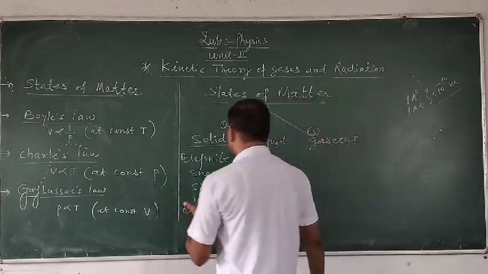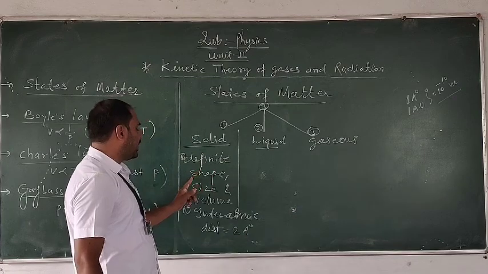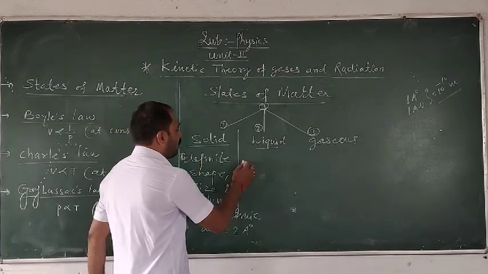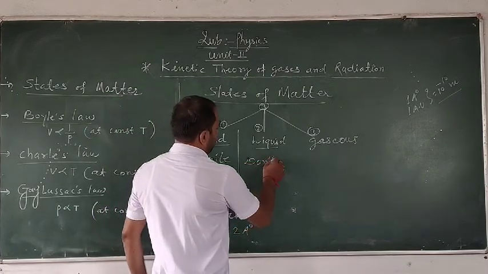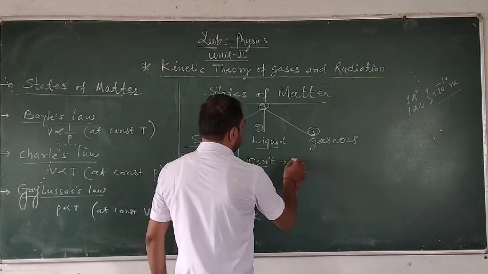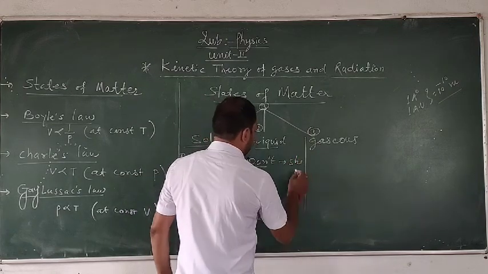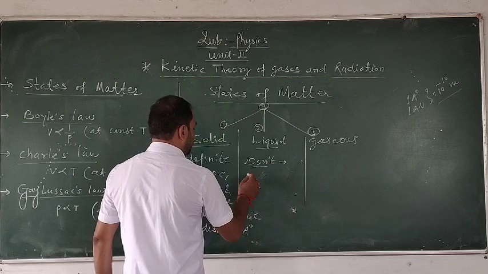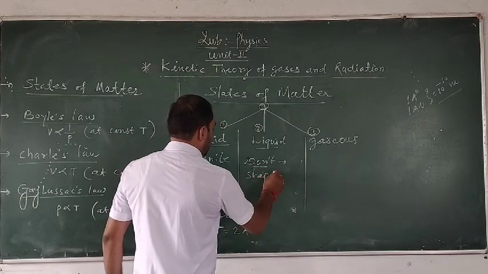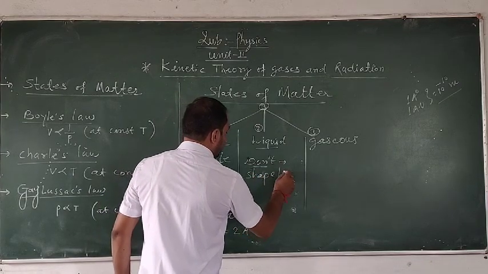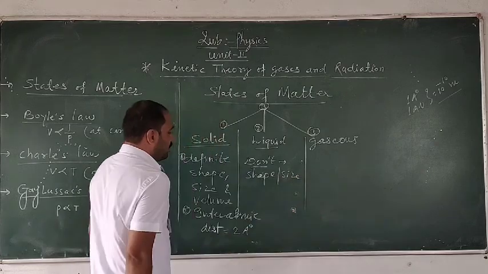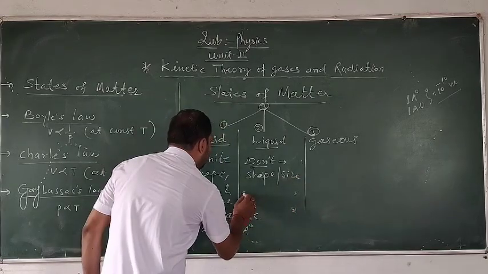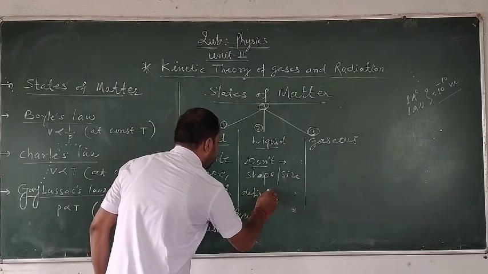The second state of matter is the liquid state. Liquid does not have a definite shape and size. I am writing it: don't have the definite shape and size. But it will have a definite volume.